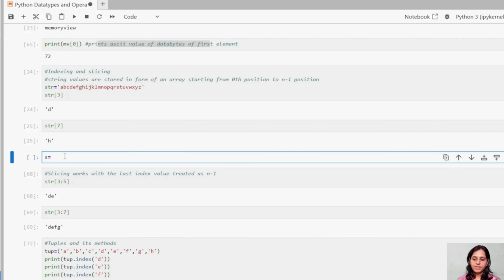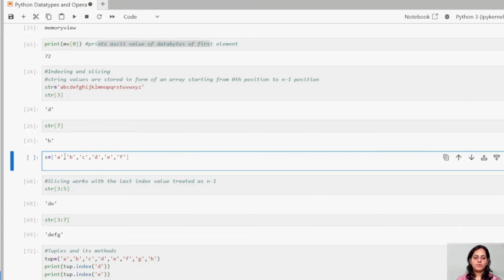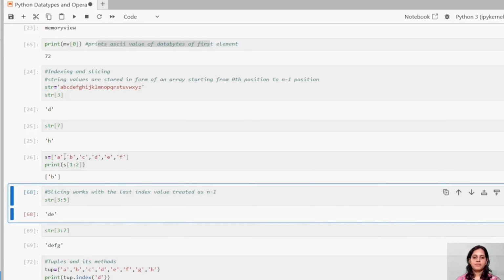Let me define a list value: A, B, C, D, and E. One more is F. So what I want to print is S of 1 colon 2. Now let us see what it is giving. It is giving me B. Let us try 3. Now it is giving me B till C.